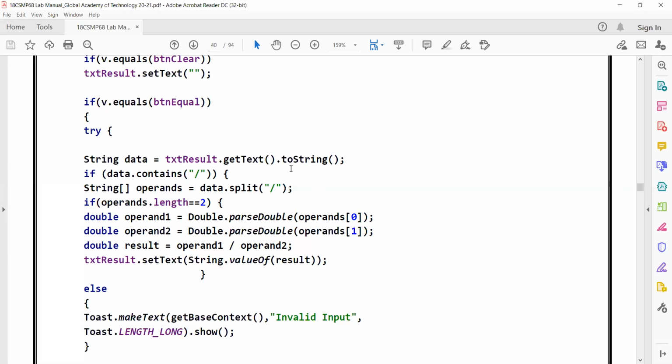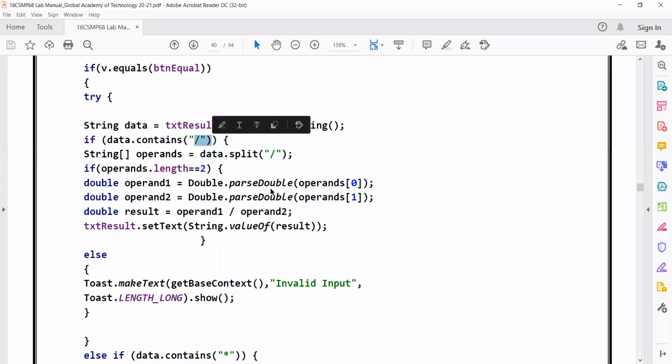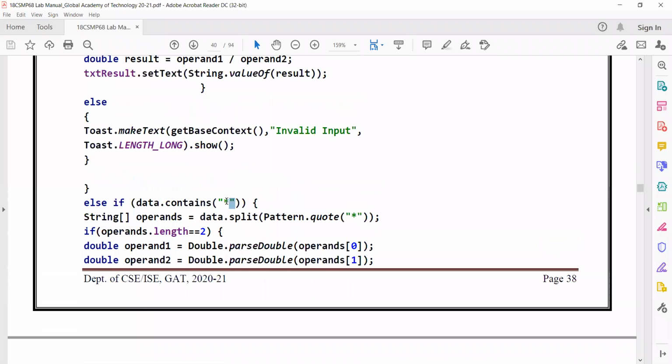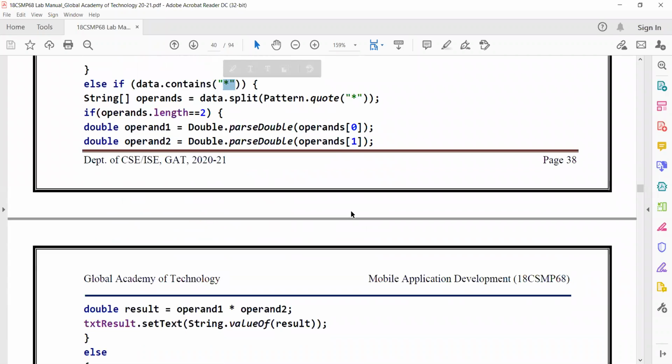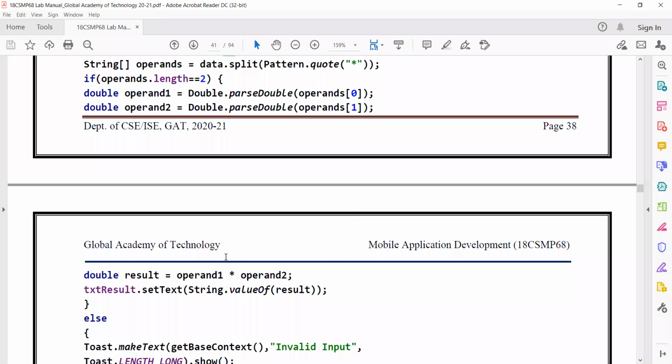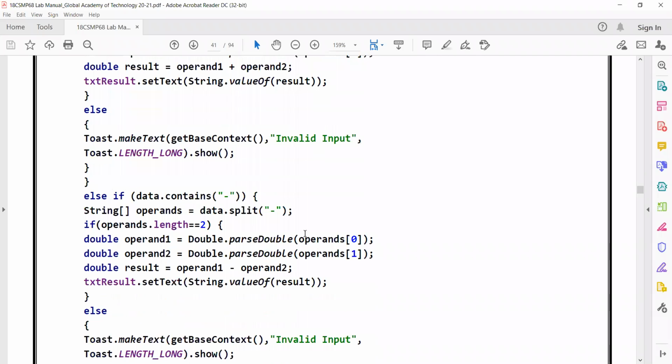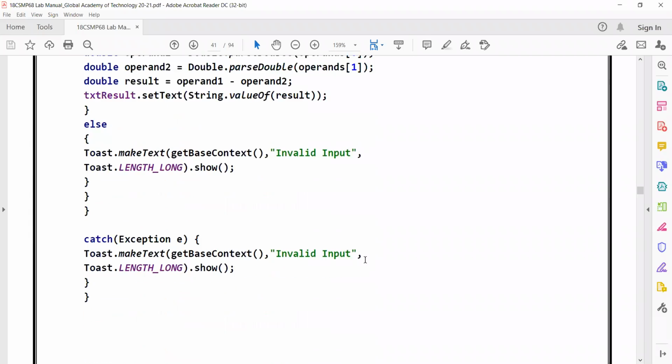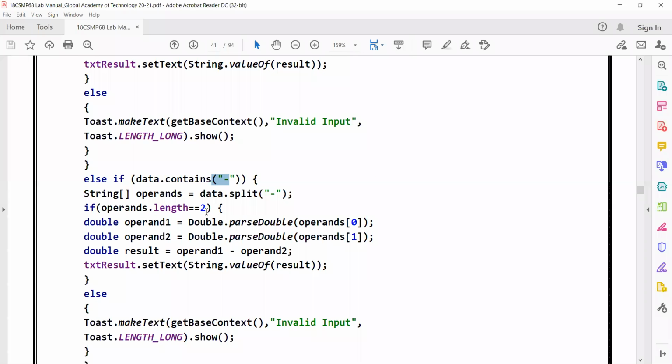I've done, students. Any questions? You see that here it is plus, here it is division, and next here it is multiplication. Everything remains same. Here it is addition, and here it is subtraction, and that's all. The entire code remains the same. There's no difference. Here also you see that I'm splitting with respect to minus. Previously I did splitting with respect to plus. Only these two values you have to change. The entire code remains the same.